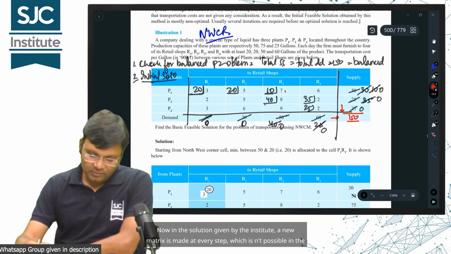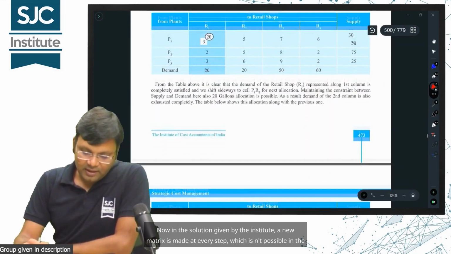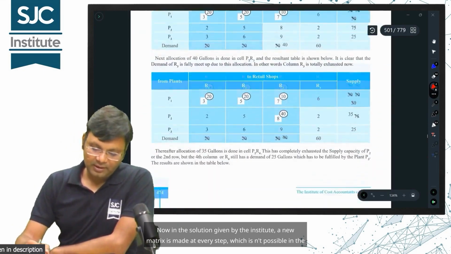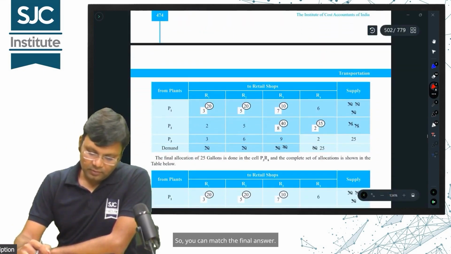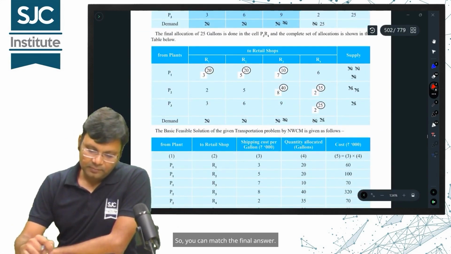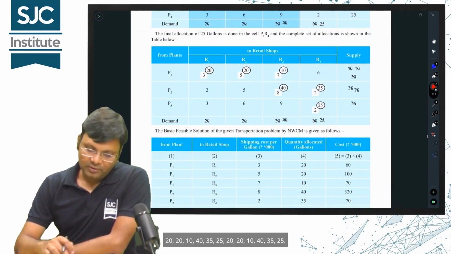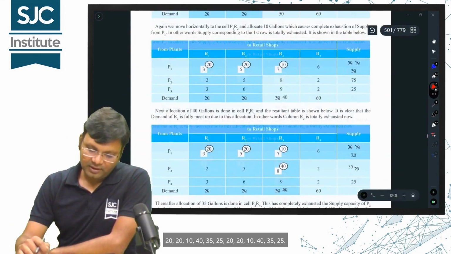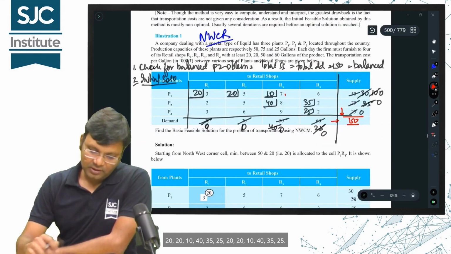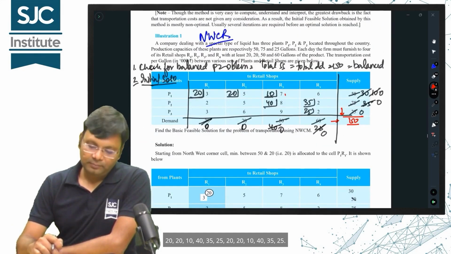Now in the solution given by the institute, a new matrix is made at every step, which isn't possible in the exam. So you can match the final answer: 20, 20, 10, 40, 35, 25.